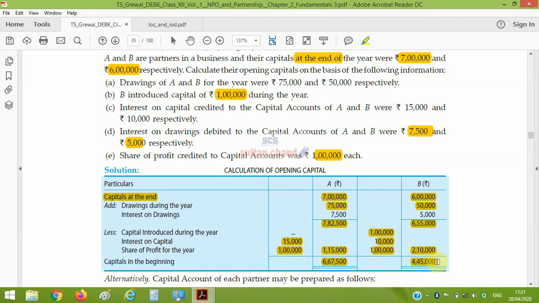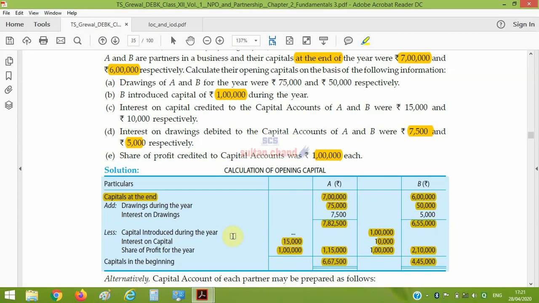Here interest on capital is already given in the question, and we have subtracted it just to compute the opening balance. Normally in the questions interest on capital is not given because we have to compute it, and the opening balance is to be found out. Suppose this is an opening balance.